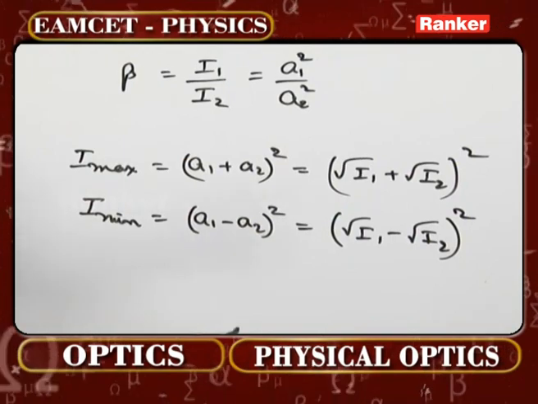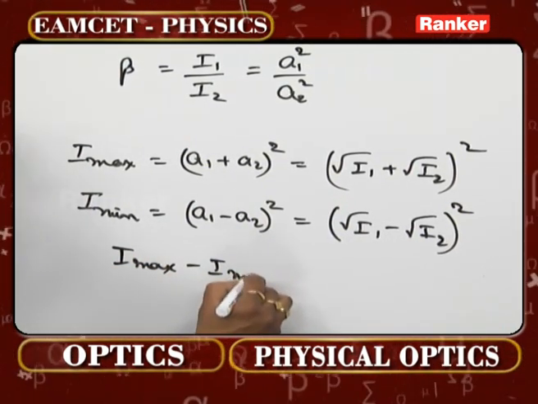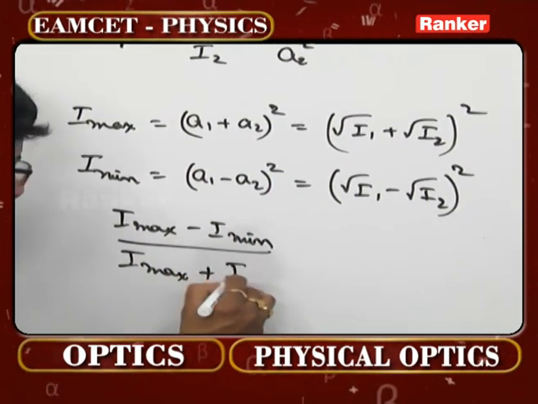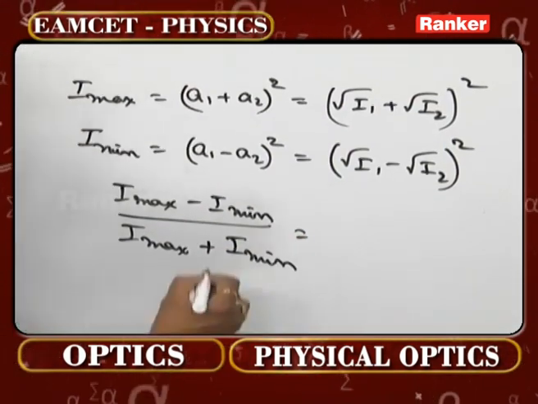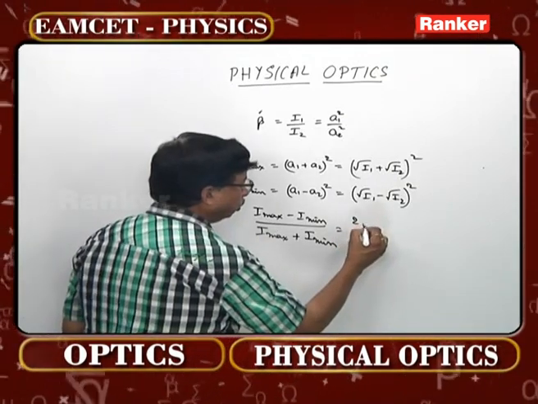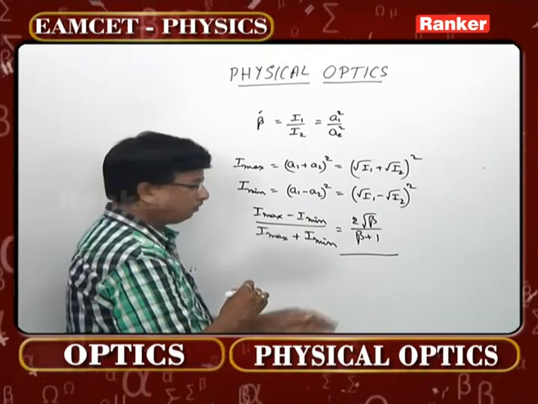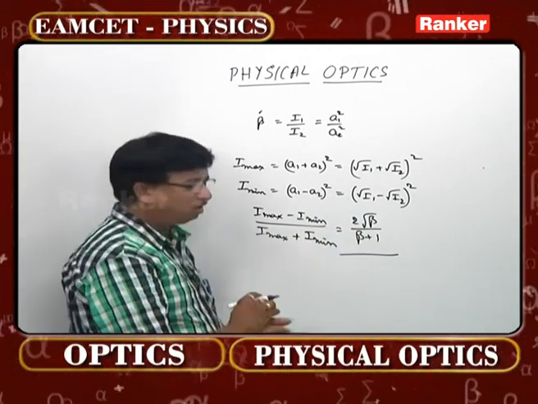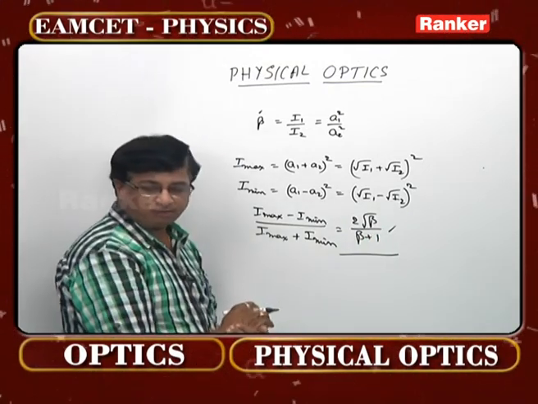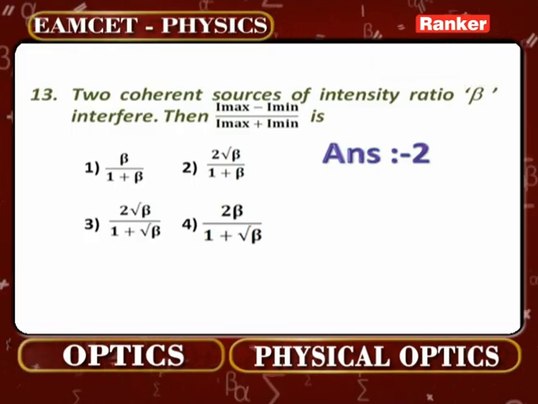Now according to the given formula, I maximum minus I minimum divided by I maximum plus I minimum, that is what actually he is asking, in terms of beta. If you simplify the whole thing, 2 root beta by beta plus 1 you will be getting. This is simply like a formula. If one can remember, that's a better choice. So this is similar to the second option given in problem number 13. So be careful about this formula again.